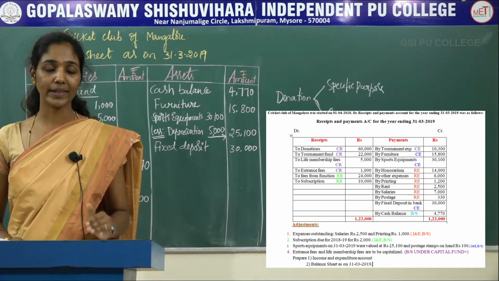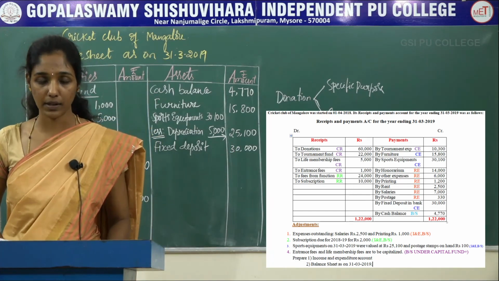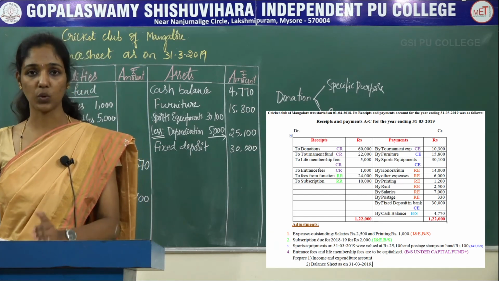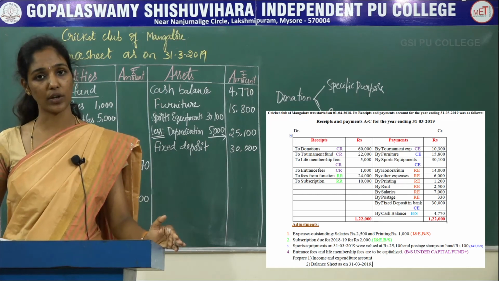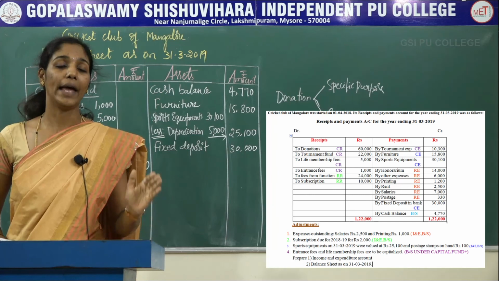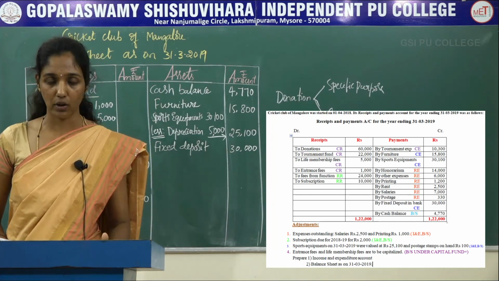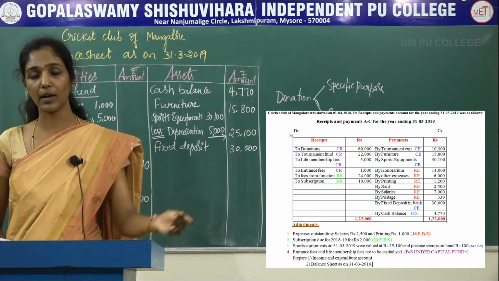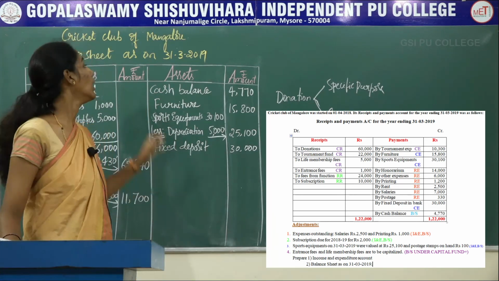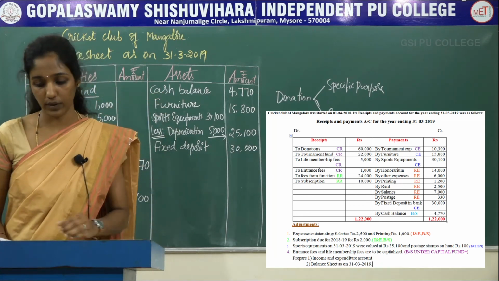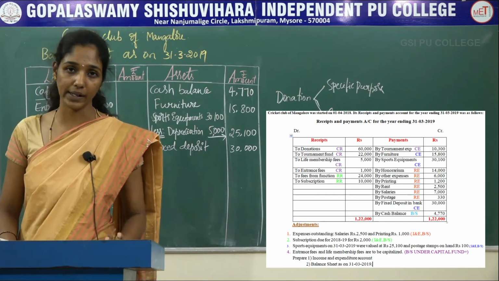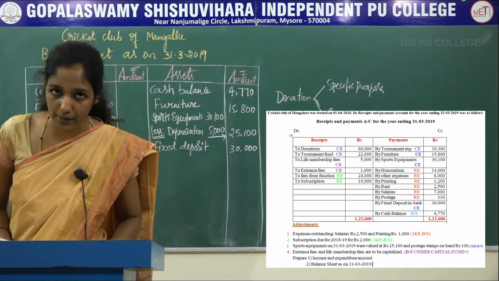So after recording all the items which are given in the receipts and payments account, now coming to the adjustments. You have to record the adjustment twice, once in the income and expenditure account, and second in the new balance sheet. Already we have recorded once in the income and expenditure account, and again whatever adjustments are given, we record them in the balance sheet. So the first adjustment is outstanding expenses, salary and printing. So it is outstanding expenses.